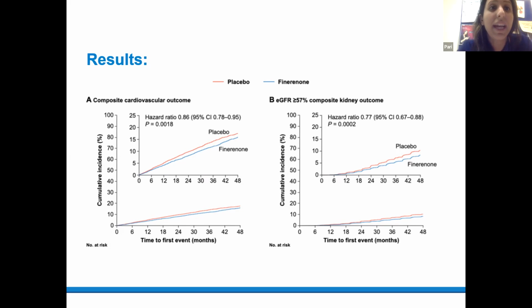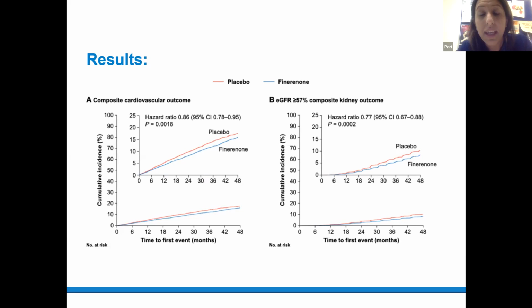So this is looking at the composite cardiovascular outcome. So the red line is placebo and the blue line is finerenone. So firstly, for the image on the left-hand side, we can see that the cumulative incidence for finerenone was significantly lower than that for the placebo cohort.